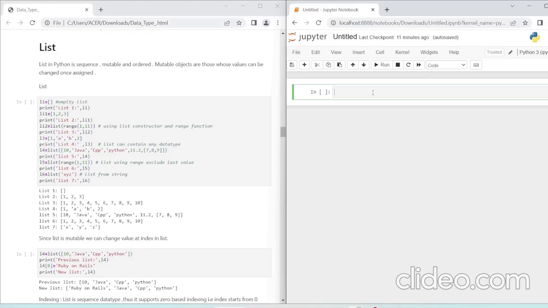So list is a sequence, which means it's iterable, and it's mutable, which means we can change any element at any index of that particular list. And it's ordered, which means if I've entered anything at index 0, or anything first, it will be there at that position only.